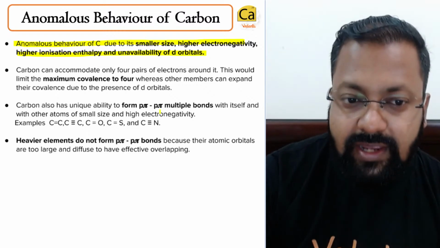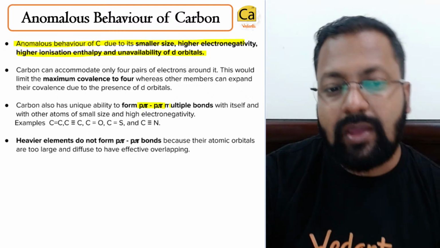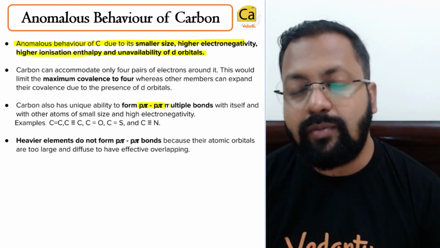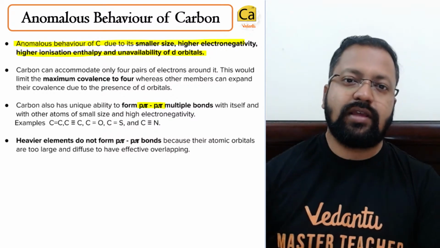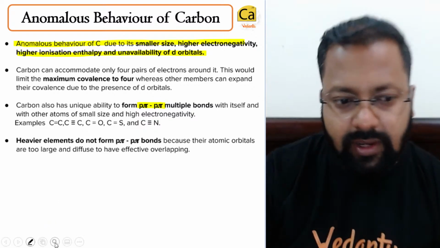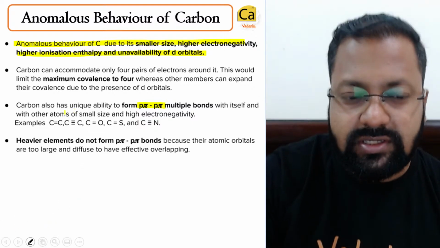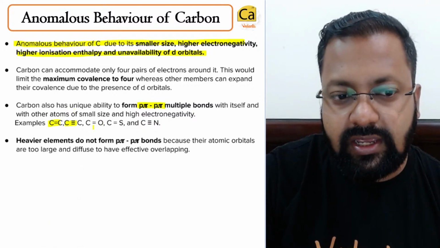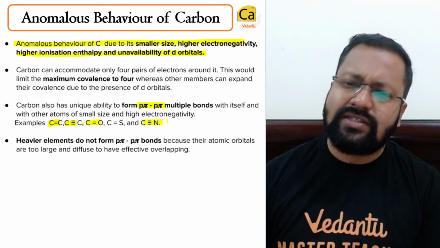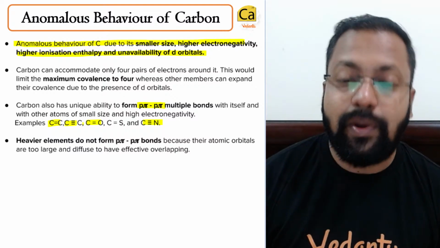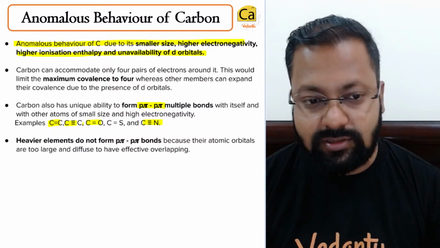Carbon has the unique ability to form p-pi multiple bonds. P-pi multiple bonds means the double bonds or the triple bonds. Carbon can form C double bond C, C triple bond C, C double bond O, C triple bond N. ये सारी चीजें कार्बन बना सकता है, but other elements cannot do this.